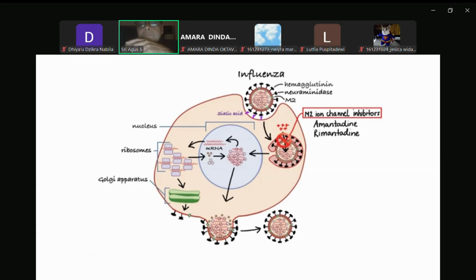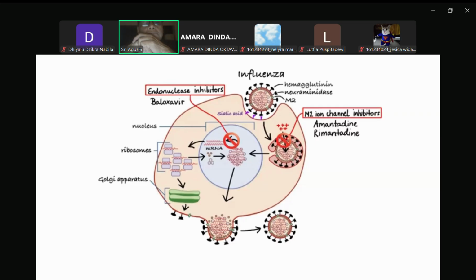Now, moving on to the next class, which actually represents a new class of anti-influenza agents called endonuclease inhibitors. At this time, the only agent in this class is a drug called baloxavir, which works by selectively inhibiting cap-dependent endonuclease, a key enzyme involved in the initiation of influenza virus mRNA synthesis. By blocking this enzyme, baloxavir prevents viral gene transcription and ultimately influenza virus replication.